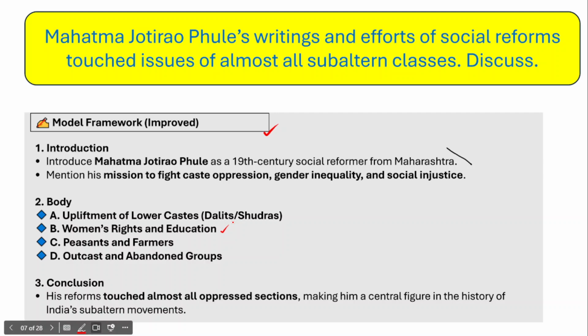And finally in the conclusion, you mention how his reforms touched almost all oppressed sections of the society and how his social reform movement culminated into justice for the deprived and disadvantaged sections of the society.